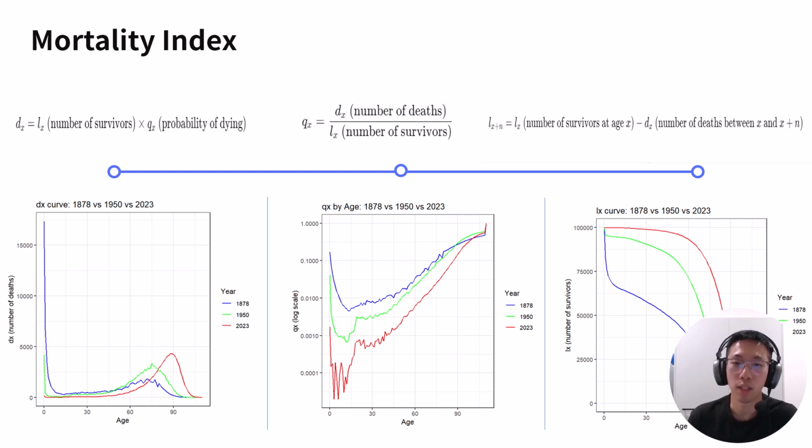of 100,000 born at the same time. Together, these graphs show a clear trend. In 1878, many people died young, but by 2023, most people live much longer and deaths are mostly concentrated in old age. As Statistics Finland 2007 points out, since independence, Finland's living standards have improved a lot, especially lower infant death. So parents no longer feel they need to have more children just to ensure some survive.